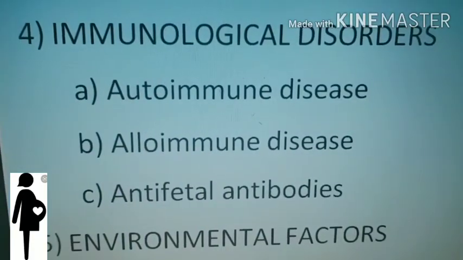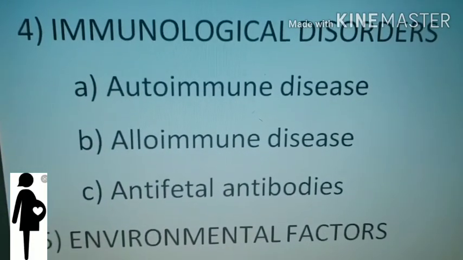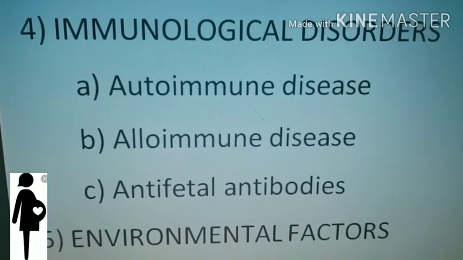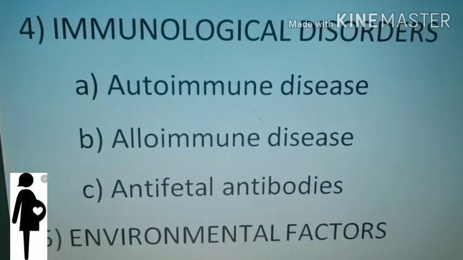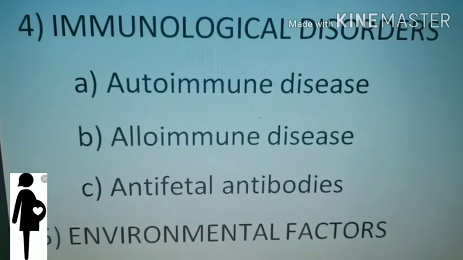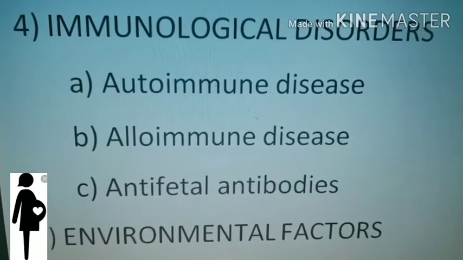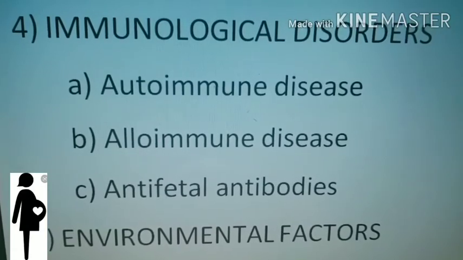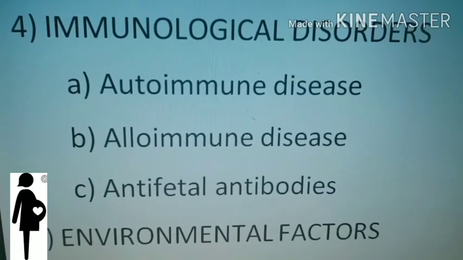Fourth is immunological disorder. Under this we have autoimmune disease. Normally our body produces some signals, but sometimes our immune system will misunderstand those signals and start attacking our own healthy body tissues and cells. This is what happens in autoimmune disease.